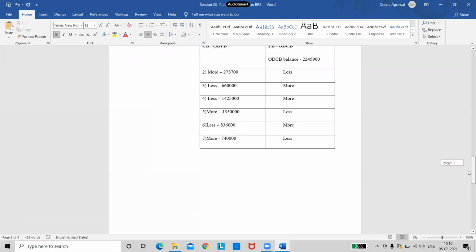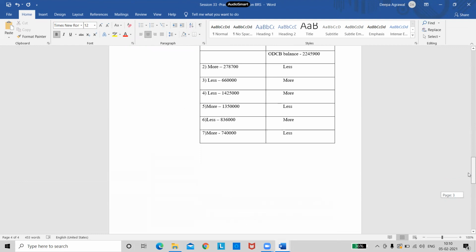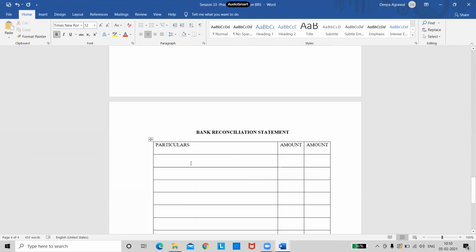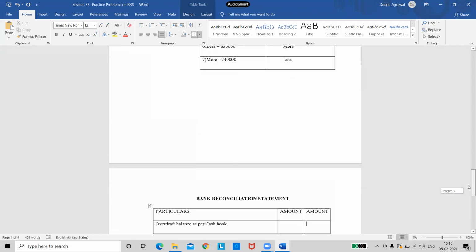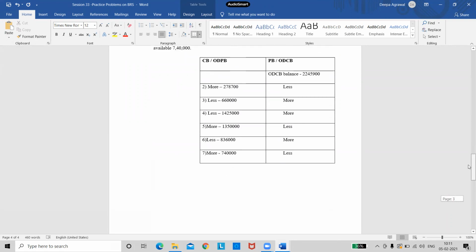So let me start. I will put the transaction there. It is overdraft balance as per cash book. So I will write it here, and start writing in your notebooks quickly. Overdraft balance as per cash book. I'll put the amount in the outer column. The amount is 22,45,900. Be careful with the amounts. They are huge numbers. And now I need to add and deduct.